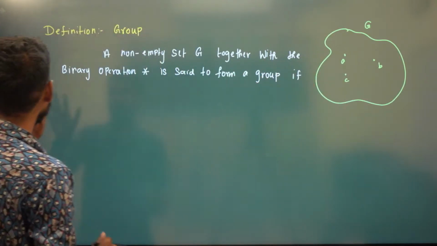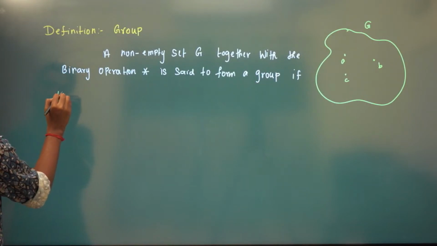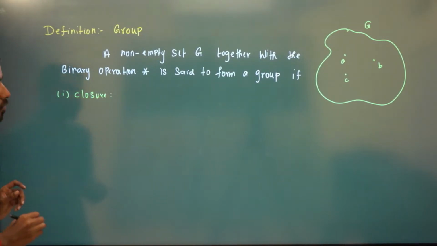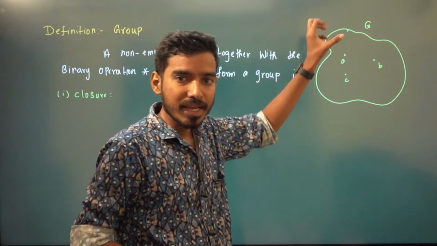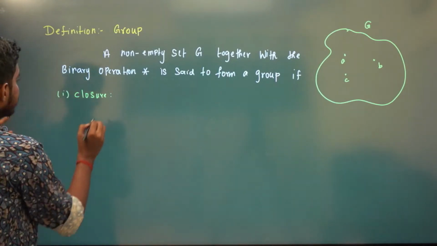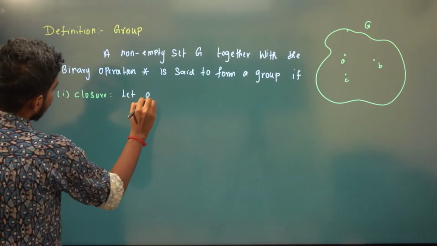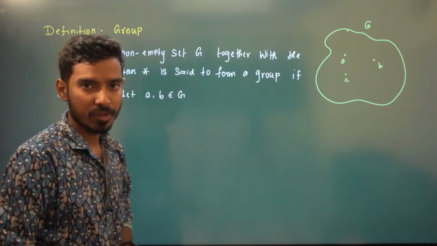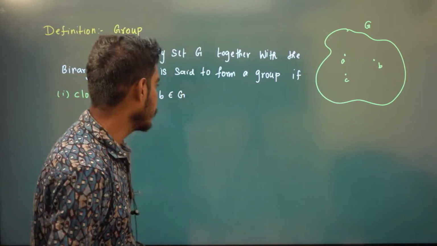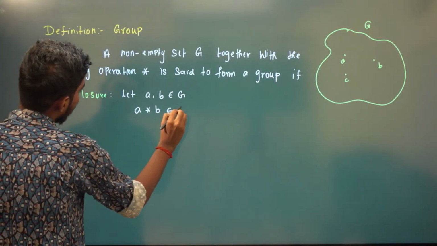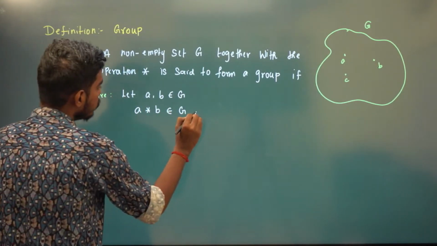The first property is called the closure property. What closure says is, you take any two elements in G, let A, B belong to G. Then A star B also has to be in G, for all A, B belonging to G. This is very important.